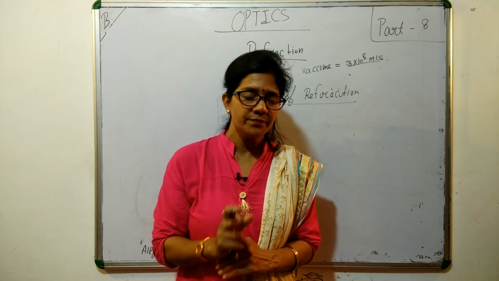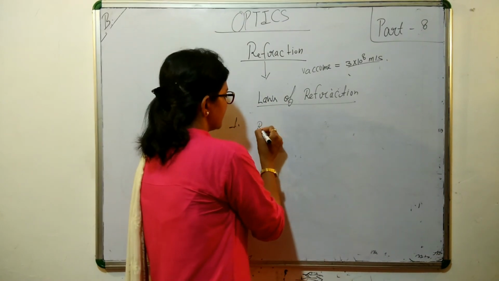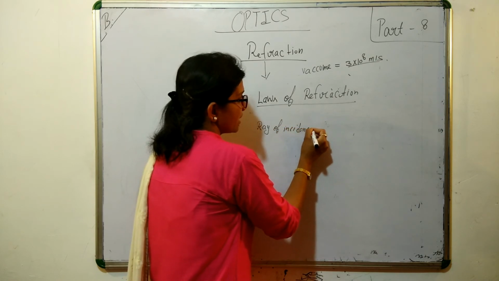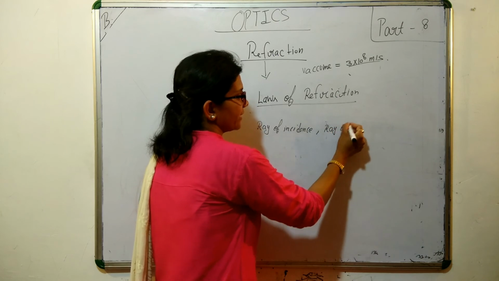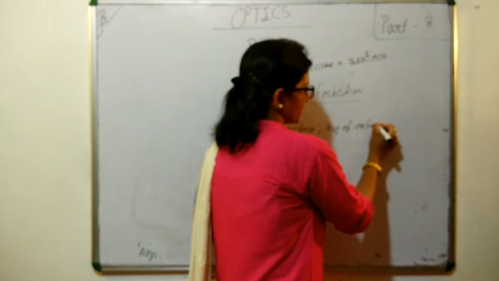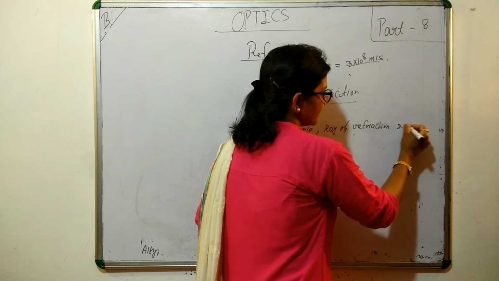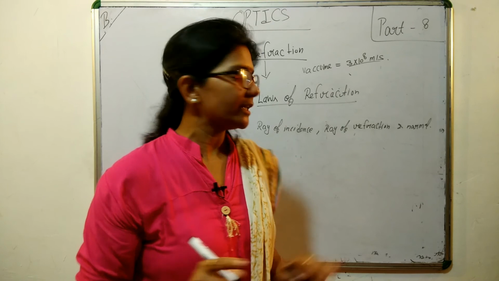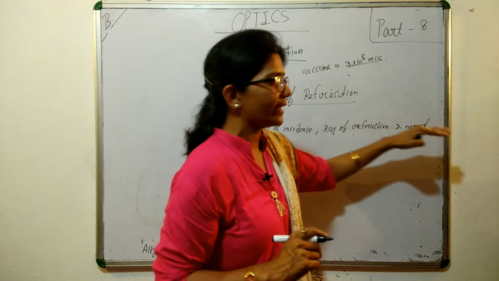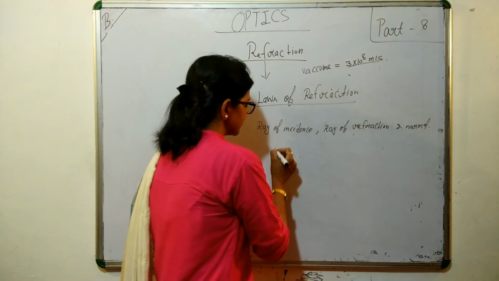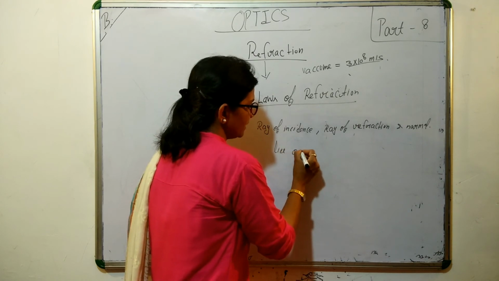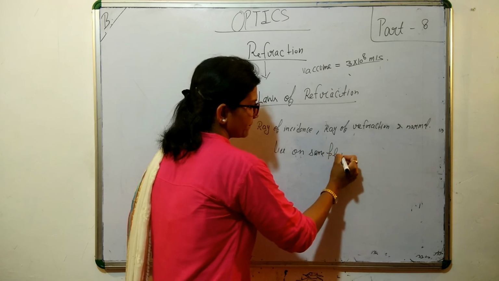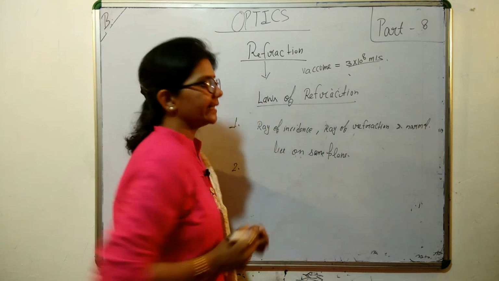The ray of incidence is oblique to the interface of two media, and the ray of refraction and the normal. With the help of that glass slab activity, we can see that the ray of incidence, the ray of refraction and the normal, all three lie on the same plane.